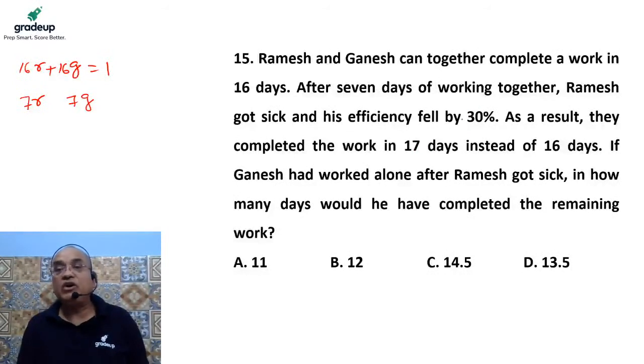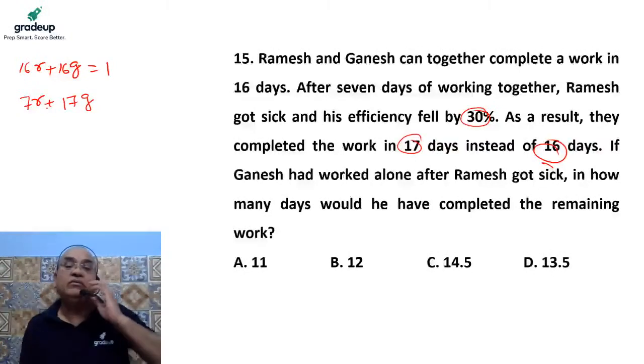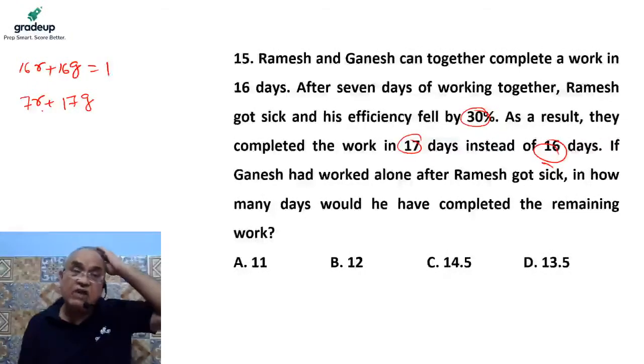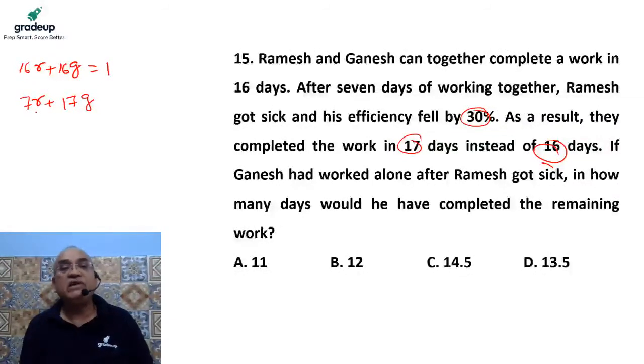Ramesh worked with 70% of the efficiency, because 30% efficiency reduced, so the remaining efficiency would be 70%. So instead of 16 days, the work gets completed in 17 days. Ganesh has worked all 17 days, so he has done 17G units of work. Ramesh worked the first 7 days with full efficiency, so the work done by Ramesh in the first 7 days is 7R. Thereafter his efficiency reduced to 70%, so it would become 0.7R.